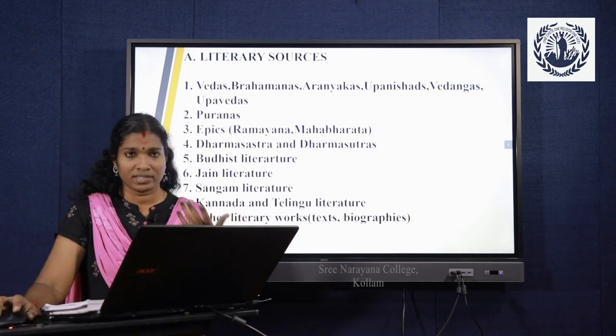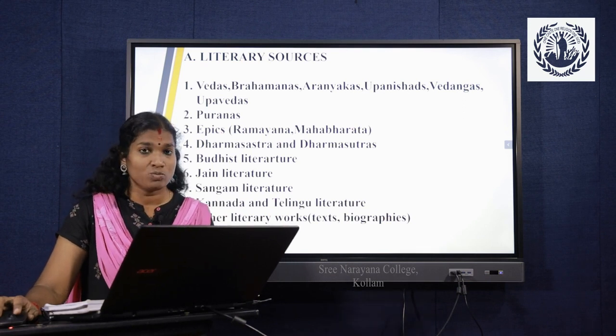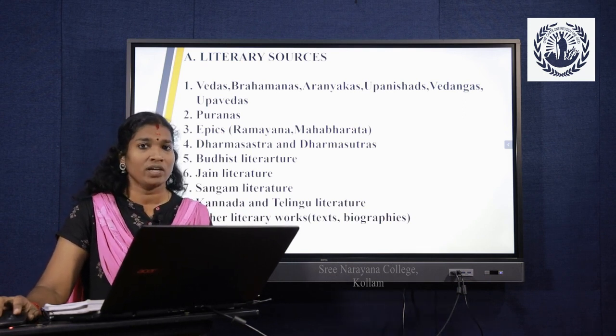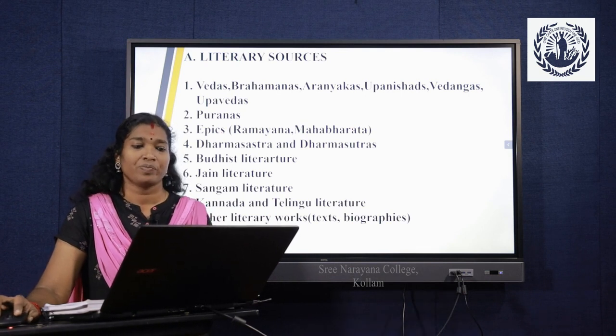These include some biographies and texts like Kalhana's Rajatarangini, Vikramankadeva Charita, and other biographical studies.